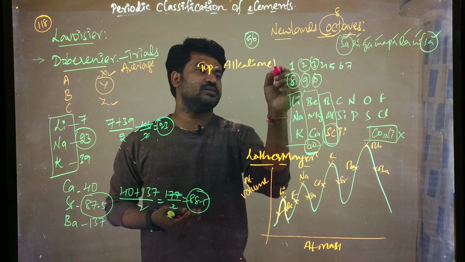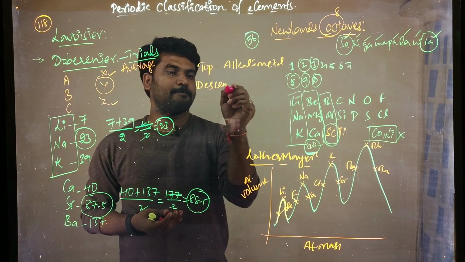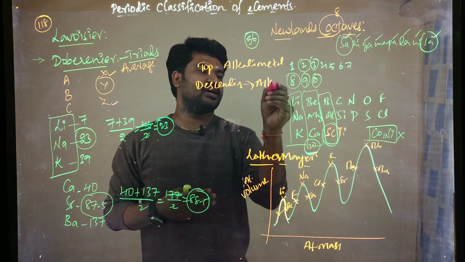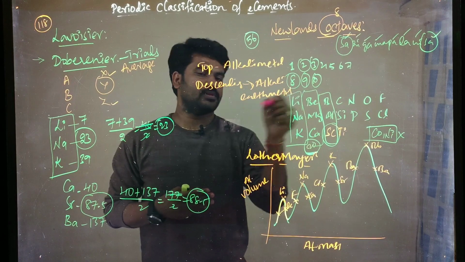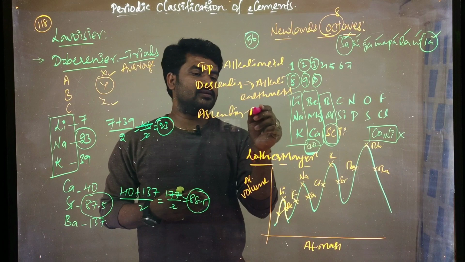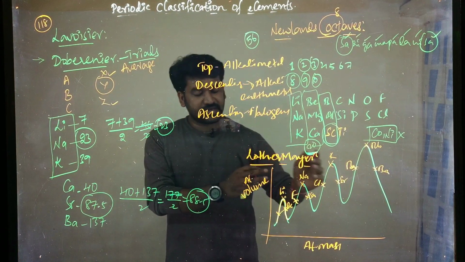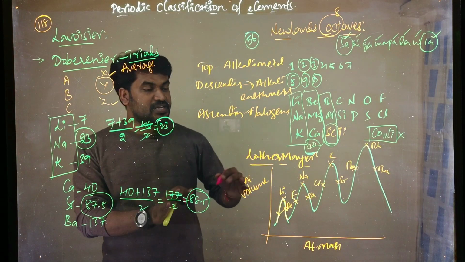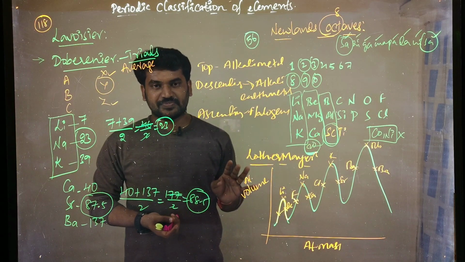In the descending position, coming down, alkali earth metals. And in the ascending position, halogens. Like this, Lothar Meyer arranged a classification, and by this he could say that some elements have similar properties.